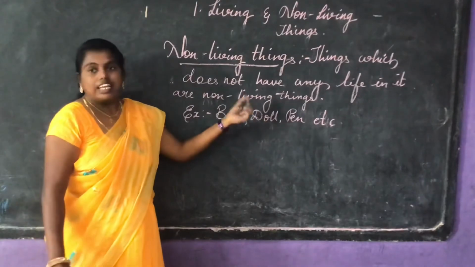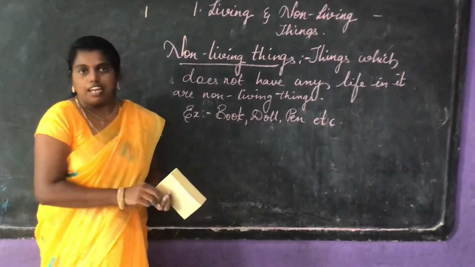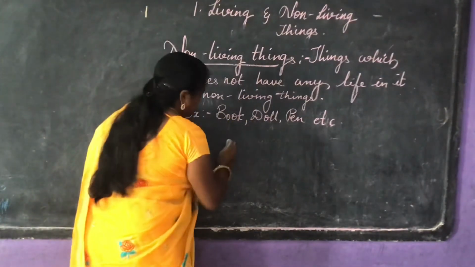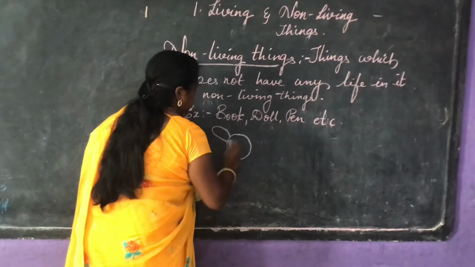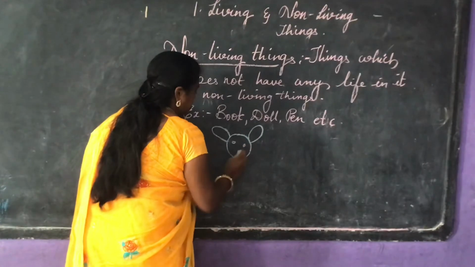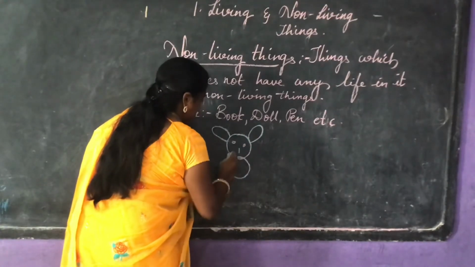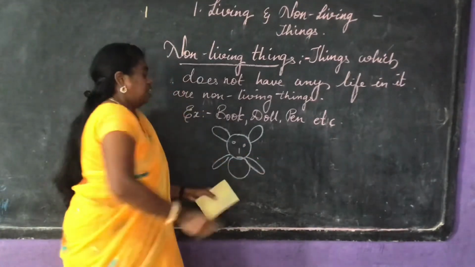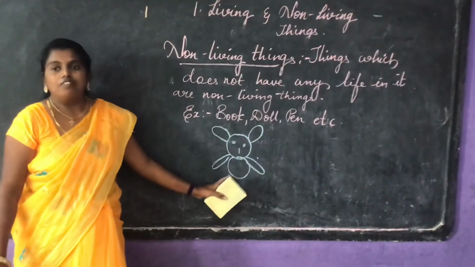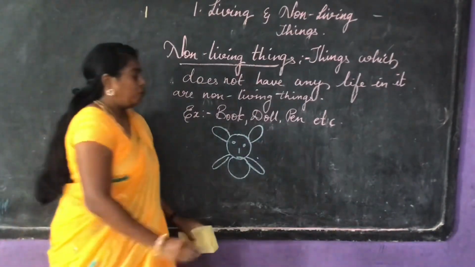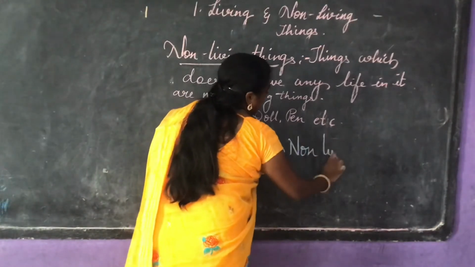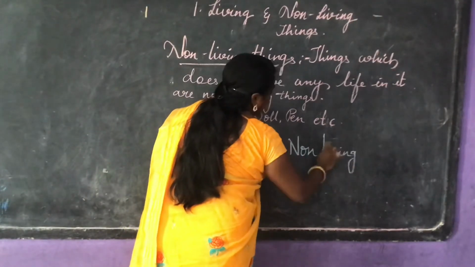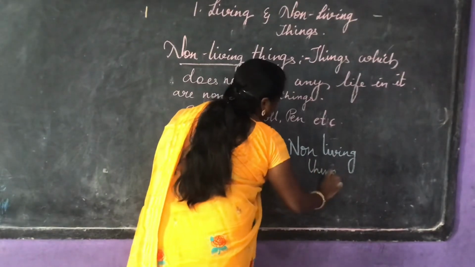The doll does not have any life in it, so we call it a non-living thing.